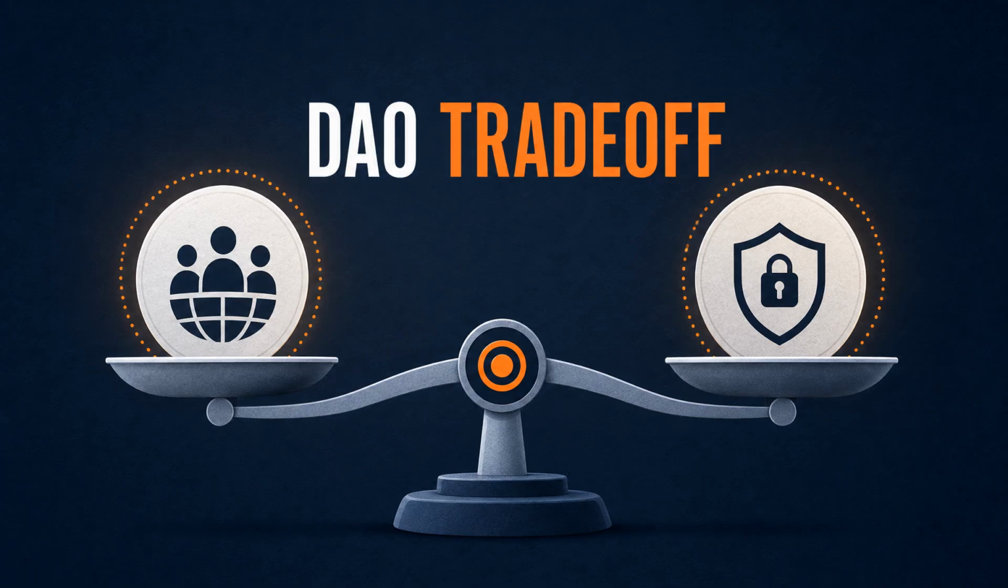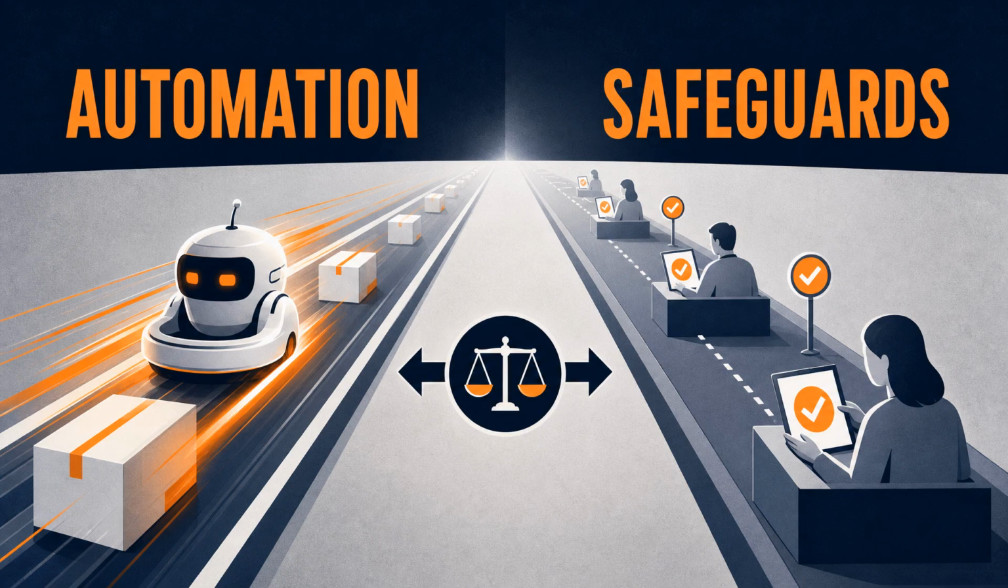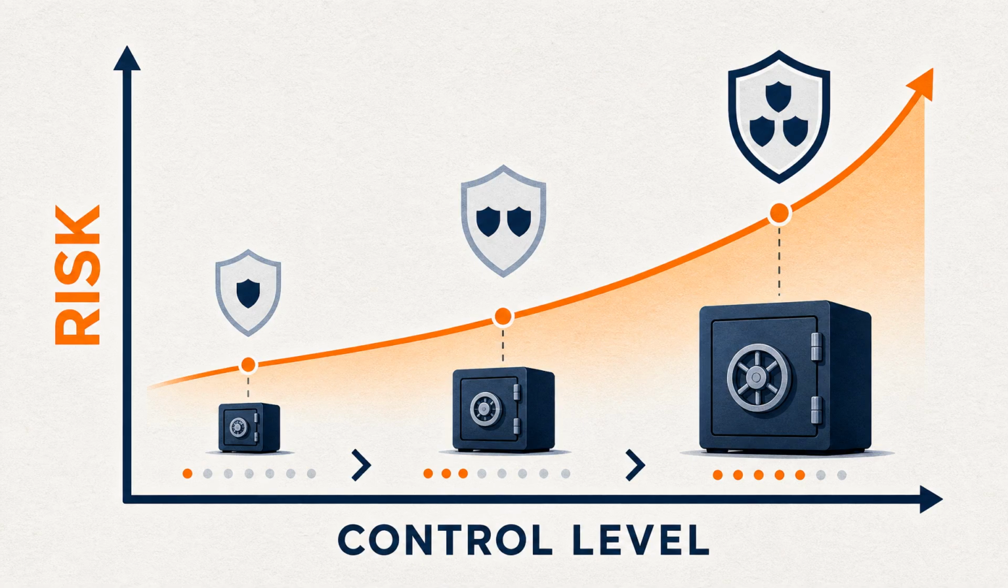That is the constant DAO trade-off. More automation means faster execution and fewer gatekeepers. More safeguards means slower execution and more human judgment. Neither side is automatically correct. The right design depends on what the DAO controls and how much damage a bad vote can do.